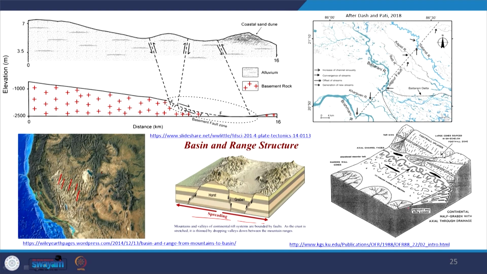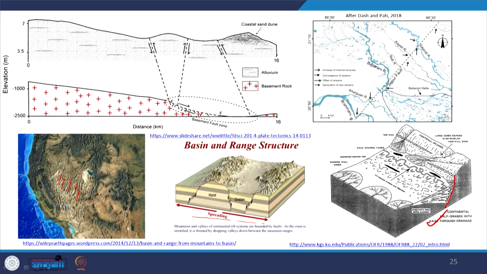Here, if we have a half graben, which means one side is bound by a normal fault. So, now we see this side is bounded by normal faults, and at the initial time a river was existing here and flowing in this way. Now, with more and more sediment fill, more and more loading, you see this system is bending downward. So, the fluvial system which was existing here is now migrating to this side.